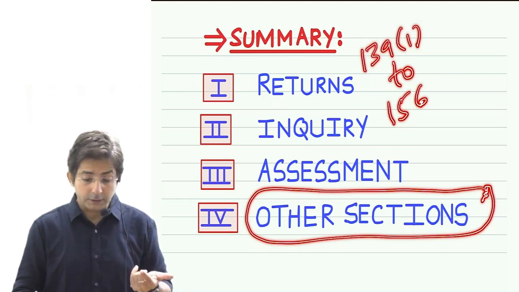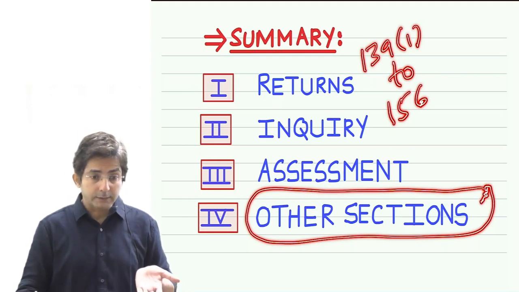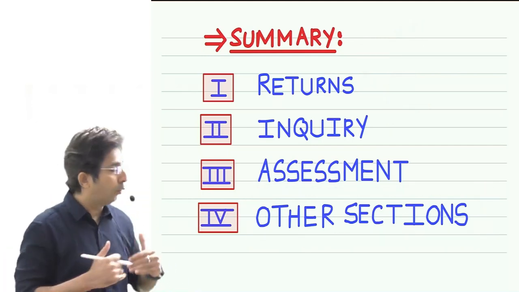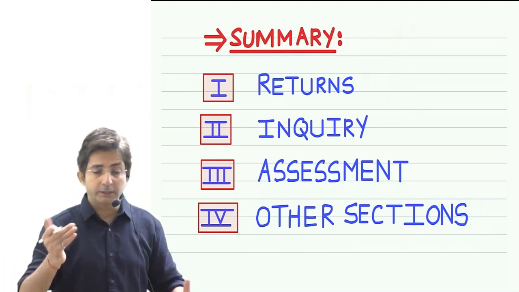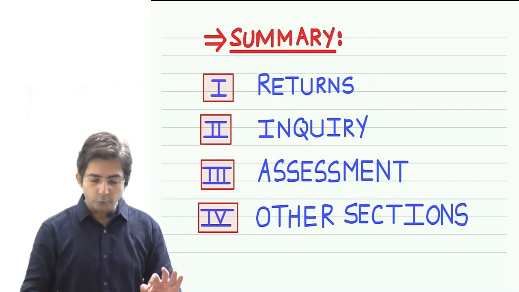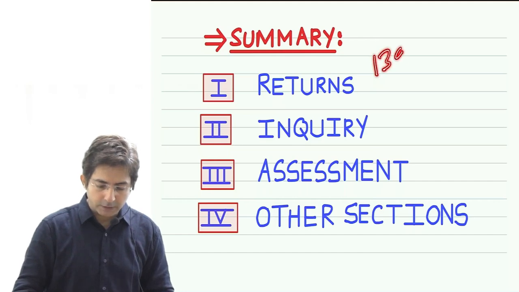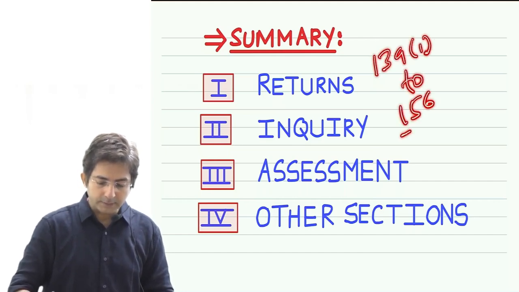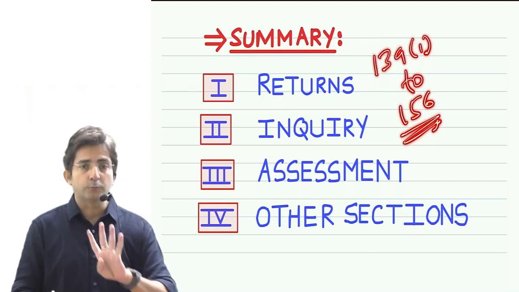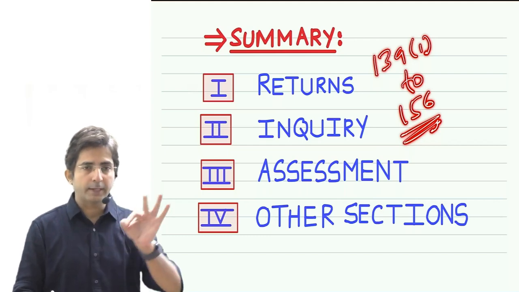Why are they called sections? Because we are going section wise only. I have given you the summary in my own way, but actually the law is framed in terms of sections only. So in terms of sections, our journey in this topic is from section 139(1) to section 156. But in terms of my pattern, it is 4 parts: returns, inquiry, assessment, other sections.